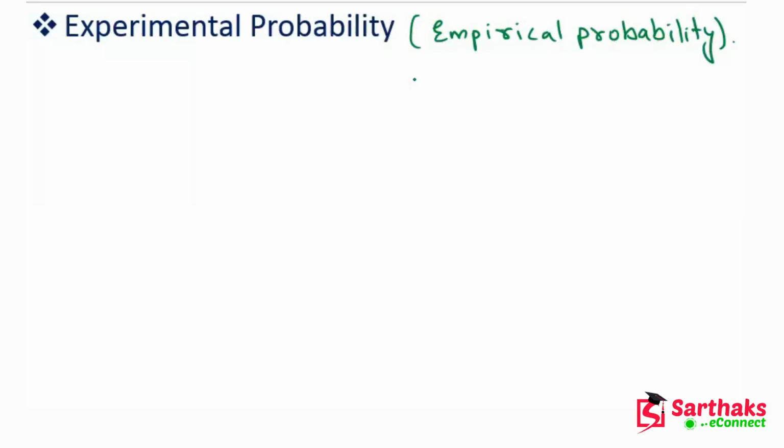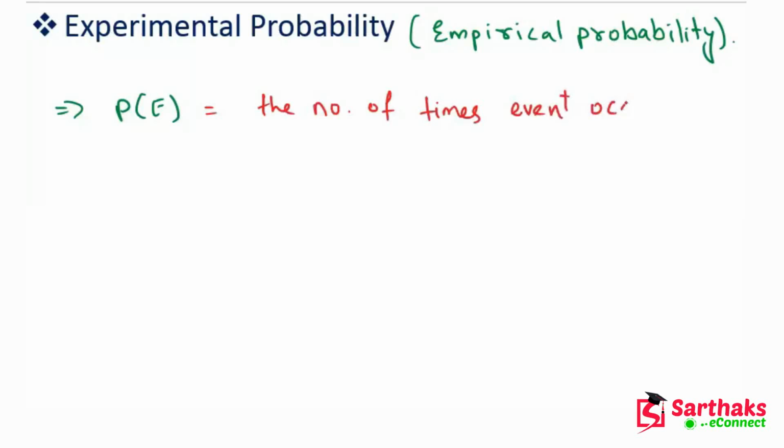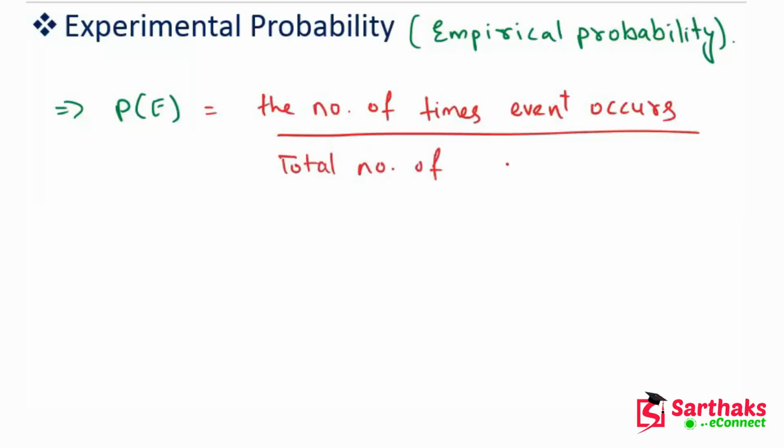Now, in this case the mathematical formula is P of E, the probability of occurrence of an event, which is the number of times the event occurs, meaning how many times the event occurs, divided by the total number of trials of the experiment.